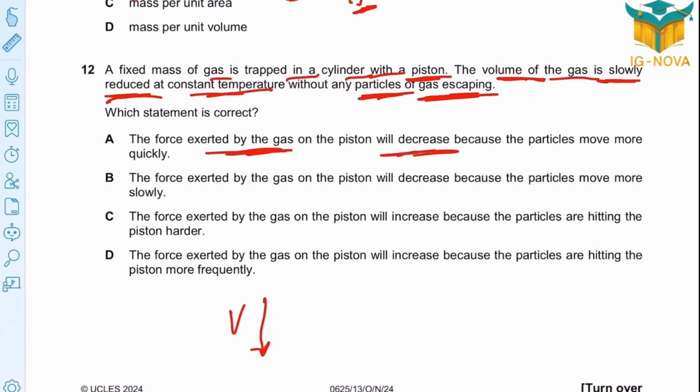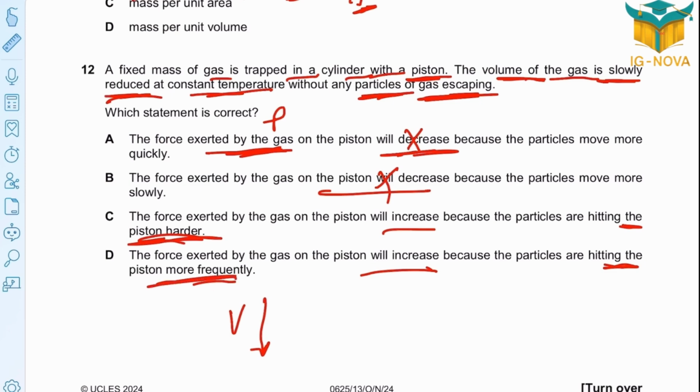The force exerted by the gas is the pressure. So pressure will decrease? Surely no. Pressure will increase. Maybe it will be increased because particles are hitting the piston harder or hitting the piston more frequently? It's not harder. There is no change in force, but more frequently, which is the possible explanation. So option D.